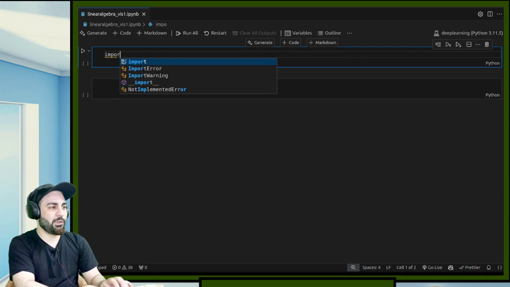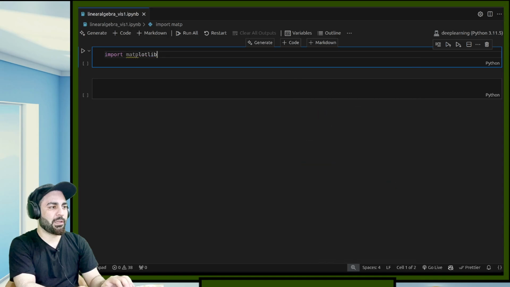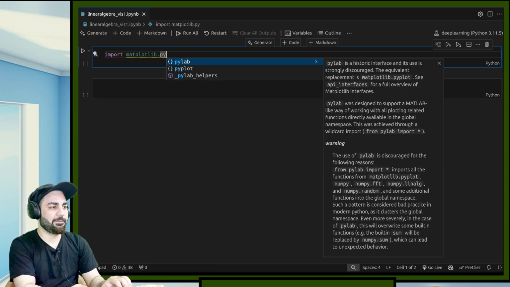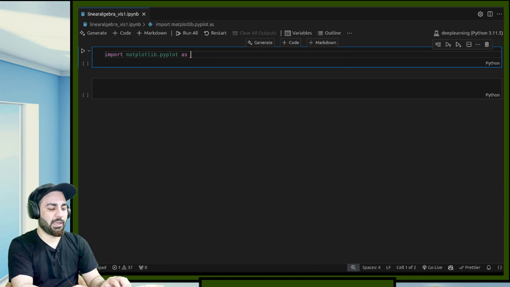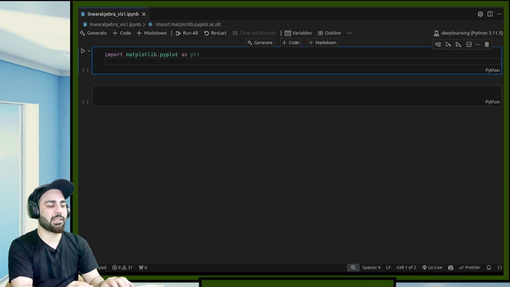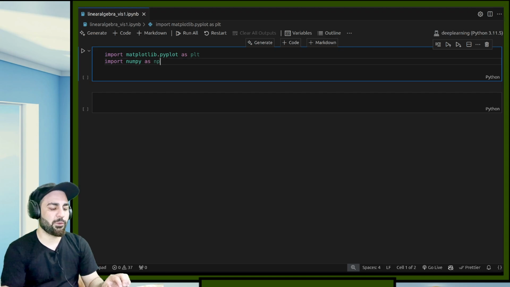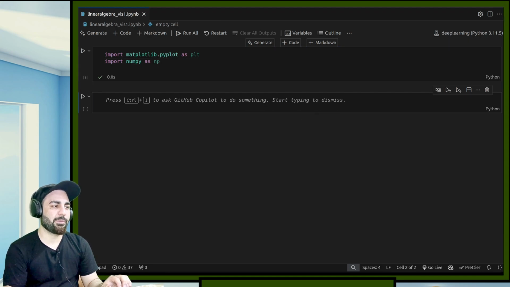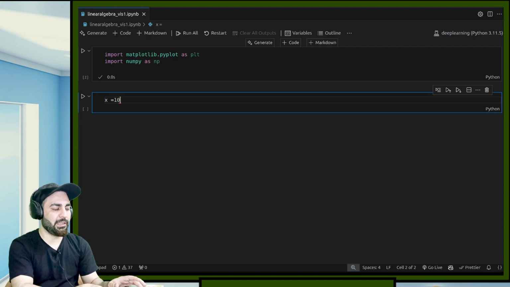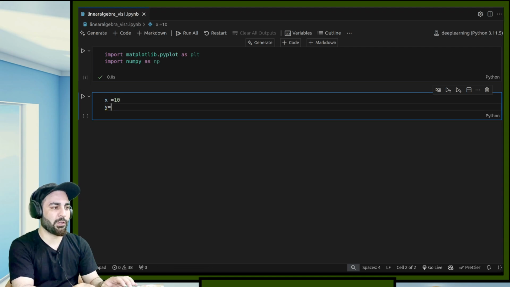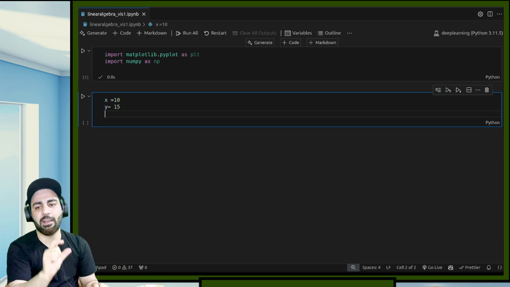So the first thing we'll do is import matplotlib.pyplot as plt. Okay, and after that, what are the other things we might need? NumPy, so as np. These are the things that we might need. And the first thing that we'll do is create a point. Let's suppose we have a point which has an x coordinate of 10 and a y coordinate of 15. Okay, this is the value of x and y.